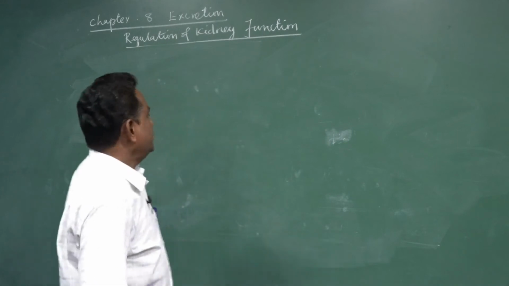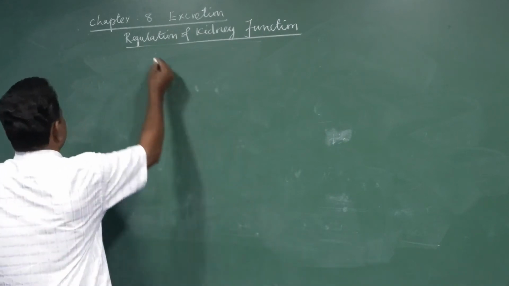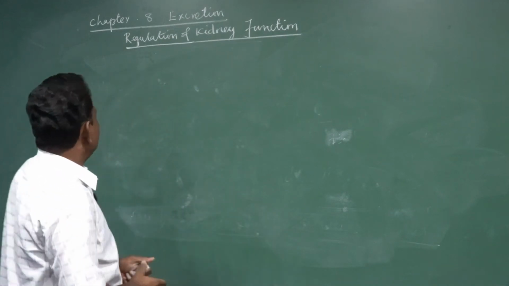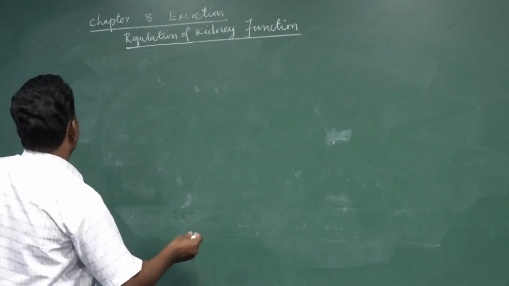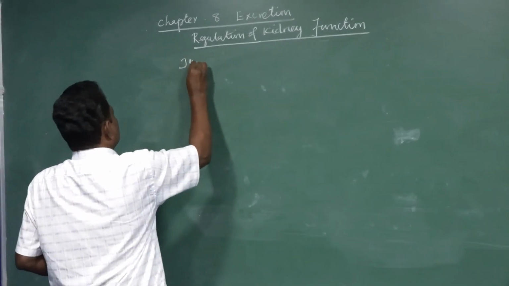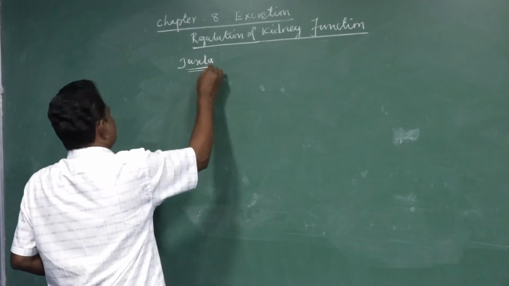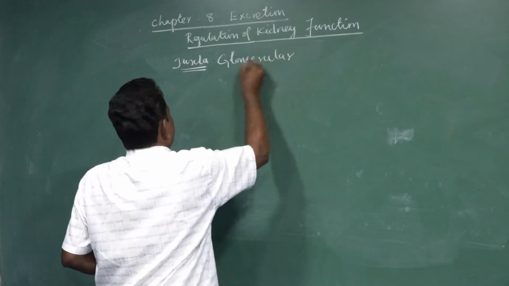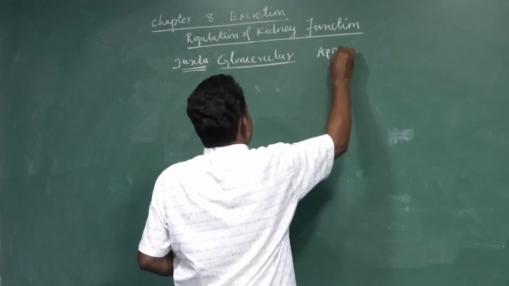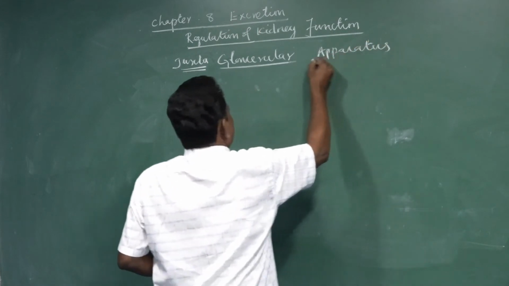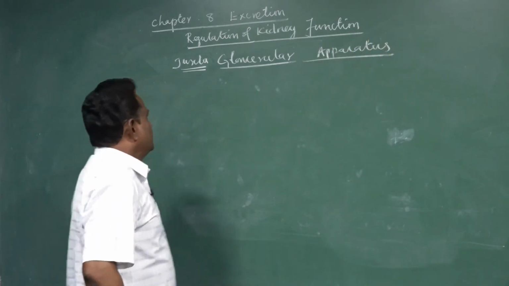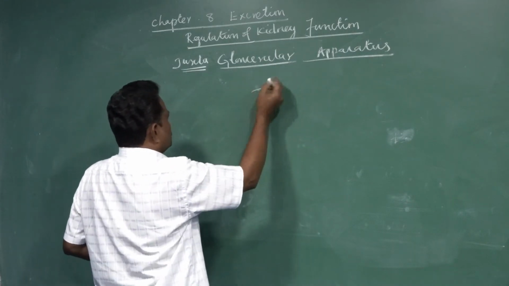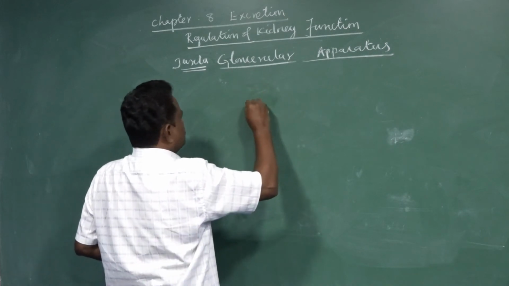And the second one, the regulation of kidney function, is done by the specialized apparatus which is present in the nephron. What we call this is the juxtaglomerular apparatus. Here in the nephron, I think you might have studied the structure.